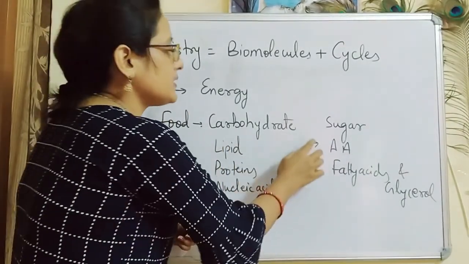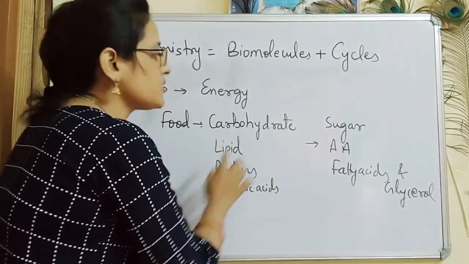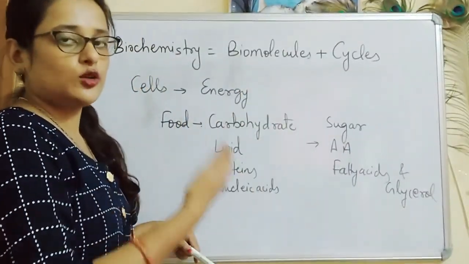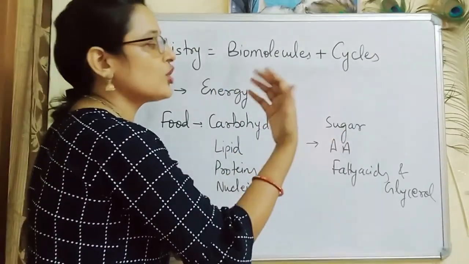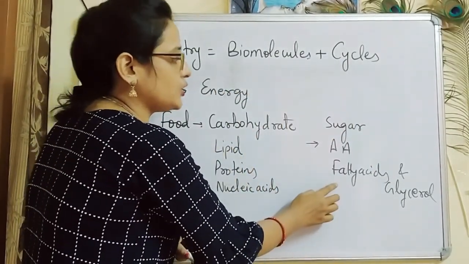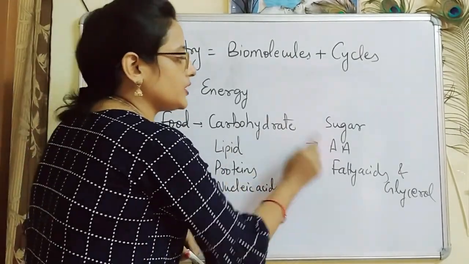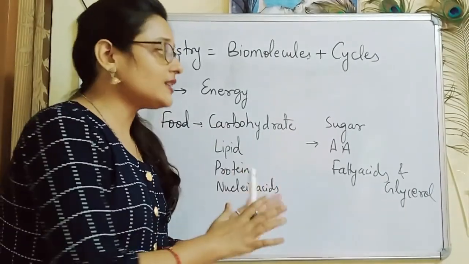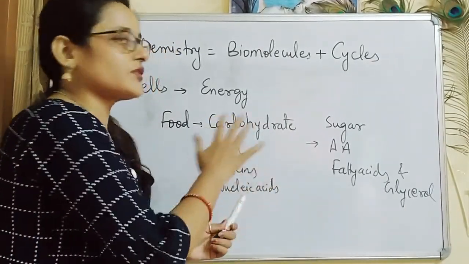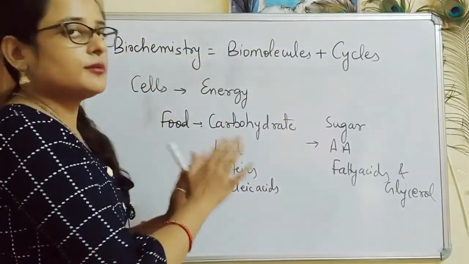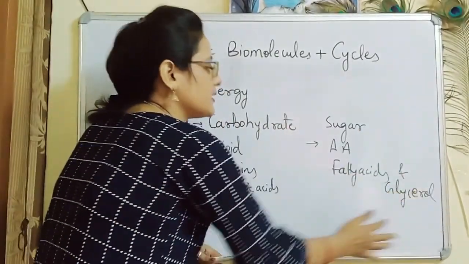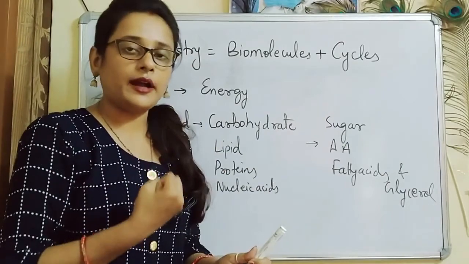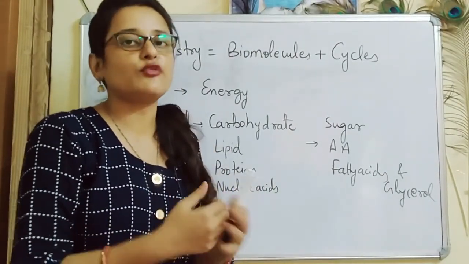So digestion takes place, where complex molecules are converted into simpler ones. Carbohydrates are converted into sugars, that is, starch, glycogen or cellulose can be converted into glucose, fructose. Similarly, lipids are converted into fatty acids and glycerol, proteins are converted into amino acids, and nucleic acids are broken down into nucleotides and nucleosides. We will see these things clearly in our videos. I am just trying to explain the whole picture of biochemistry today. These simpler things produced by digestion can be easily absorbed by blood and transferred to each and every cell of our body.